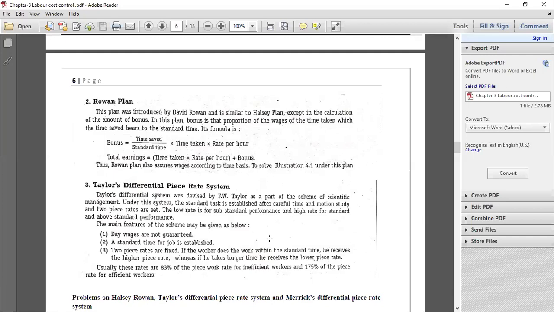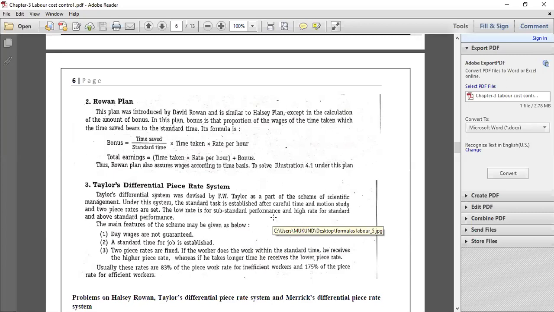Then 175% of the piece rate will be paid as wages to efficient workers. If a laborer takes more than the standard time fixed for completing a particular job, he will be classified as an inefficient worker. Then only 83% of the wages of the piece rate system will be paid to him. So this is called Taylor's differential piece rate system.